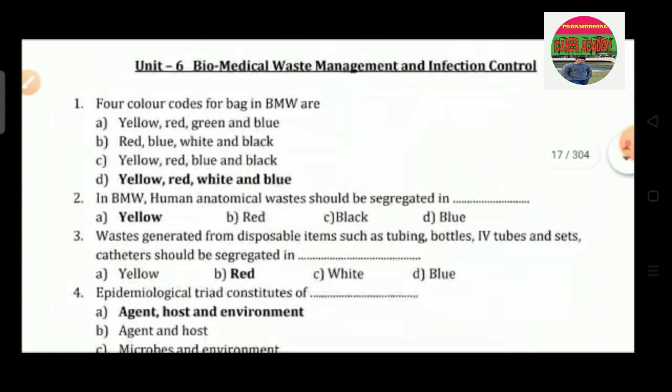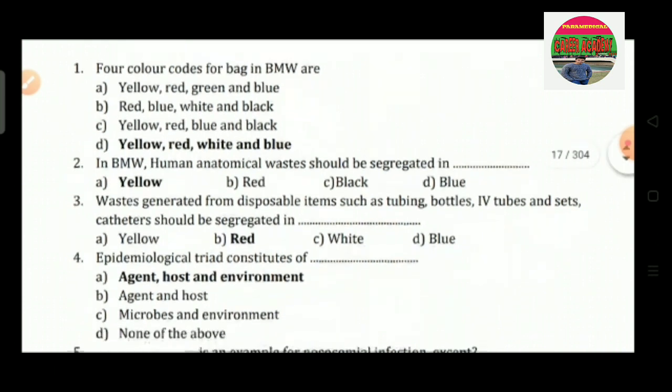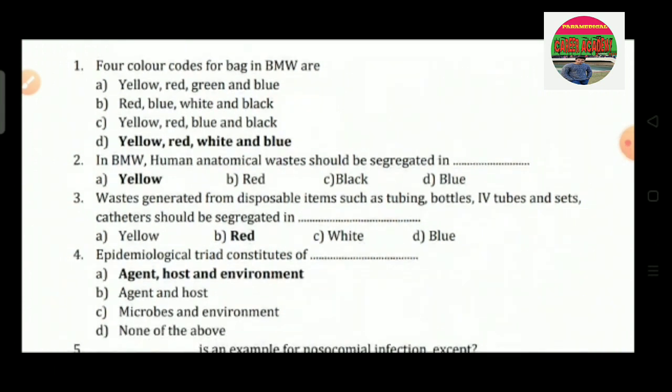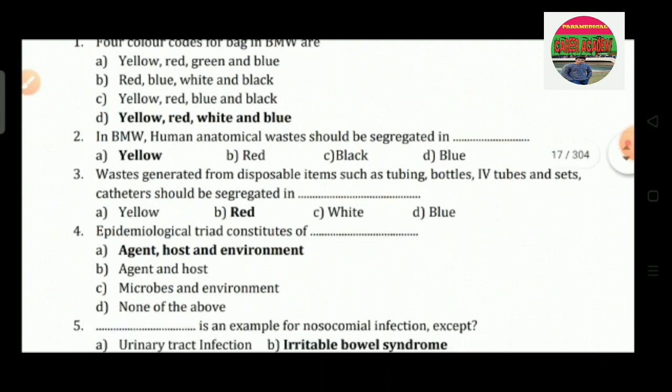Question number 1: the 4 color codes for bags in BMW are: option A, yellow, red, green and blue; option B, red, blue, white and black; option C, yellow, red, blue, black; option D, yellow, red, white and blue. So the correct answer is option D, that is yellow, red, white and blue. Question number 2: in BMW, human anatomical waste should be segregated in dash. Option A is yellow, option B red, option C is black and option D is blue. So the correct answer is option A, that is yellow.